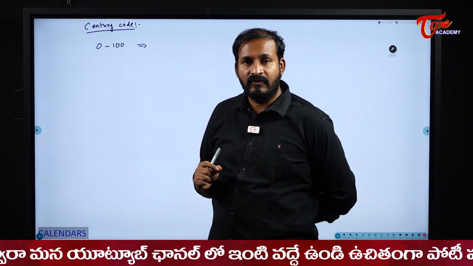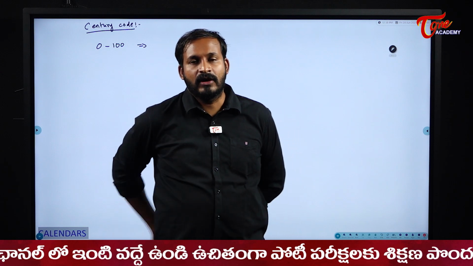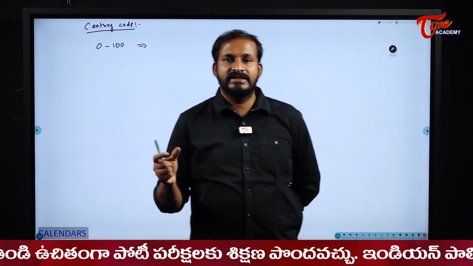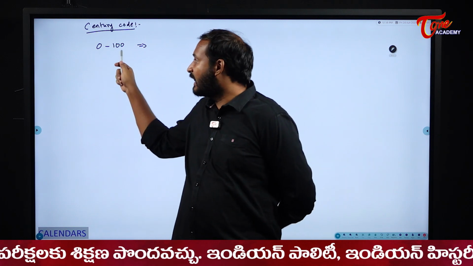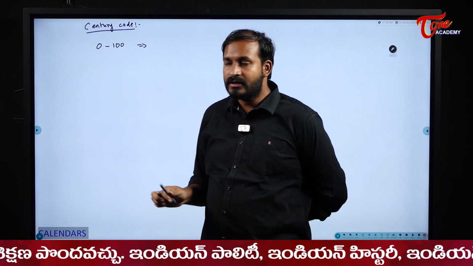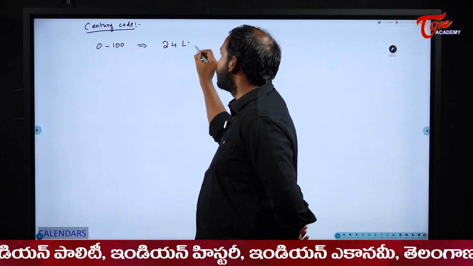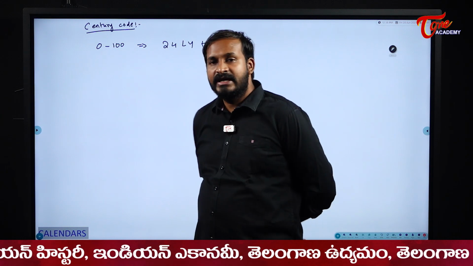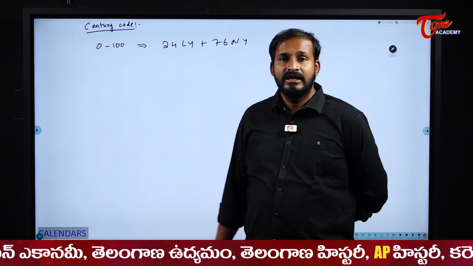So for 0 to 100, as I told you usually, divide it by 4. So 100 by 4, what will you get? 25. That means in 100 years, I will have 25 leap years and 75 normal years, right? But we know that 100 is not a leap year. So because of that reason, in 100 years, I will have 24 leap years and 76 normal years.